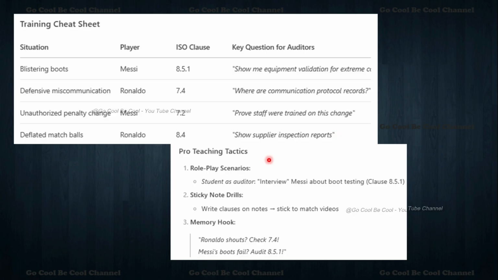For teaching tactics, role play scenarios: students as auditors interview Messi about boot testing, clause number 8.5.1. The sticky note drill is to write clauses on notes and stick them to the match videos. As a memory hook, Cristiano Ronaldo shouts checks, 1.4, then Messi's boots fail audit, 8.5.1. This is how we need to remember, my dear friends. Such wonderful prime examples from Cristiano Ronaldo as well as Messi. Please learn from this top 10, based on the situations, as we have given these ISO clauses and everything.